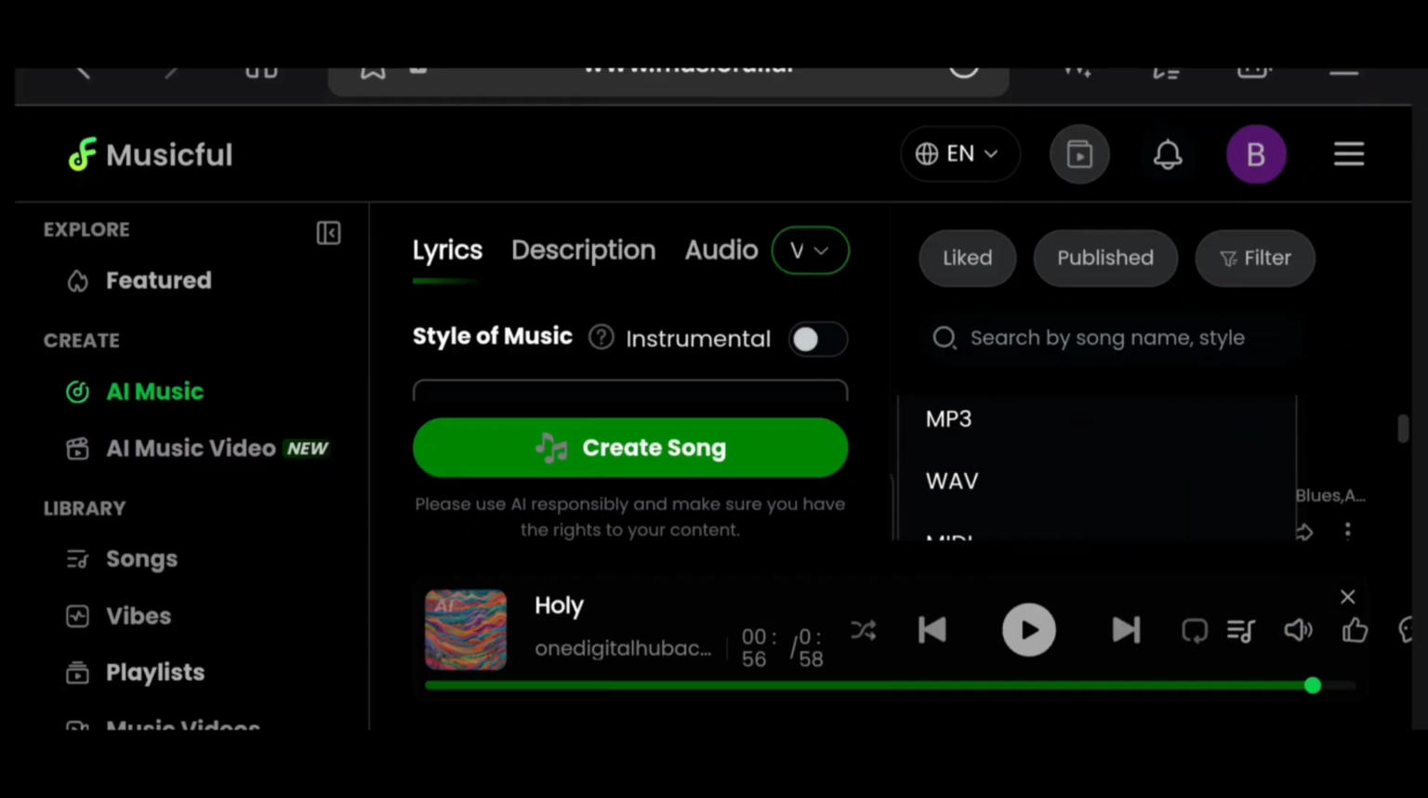So guys, I think we come to the end of this tutorial. I hope you found value in this tutorial. If you do, head on straight to musicful.ai to start generating your own sound. You don't even need to know how to sing before you can generate a music or a music video. The website is going to enhance everything for you, all for free.